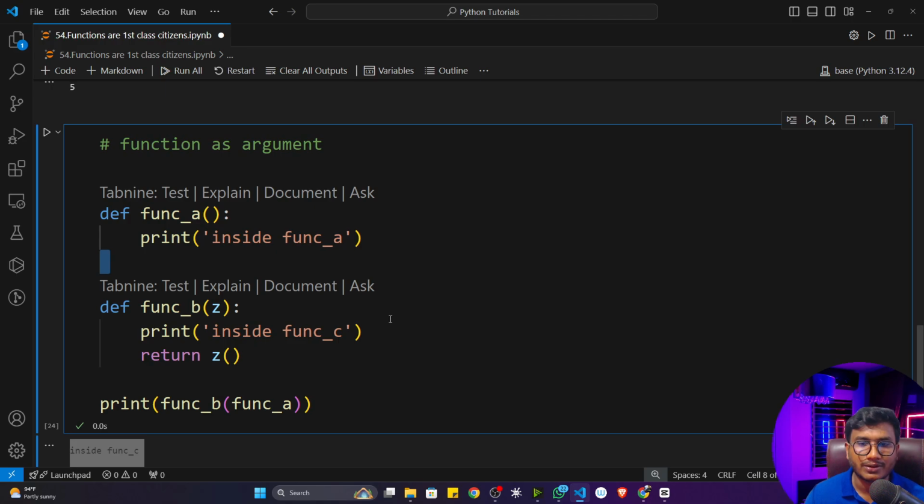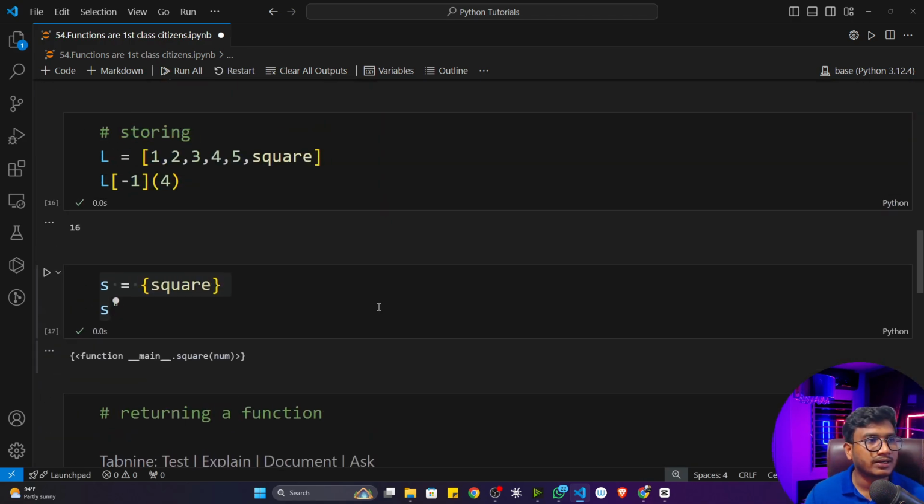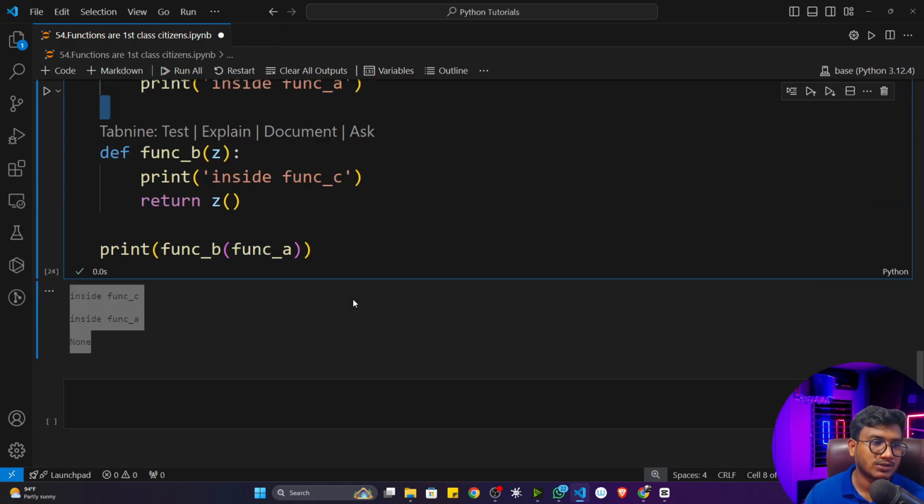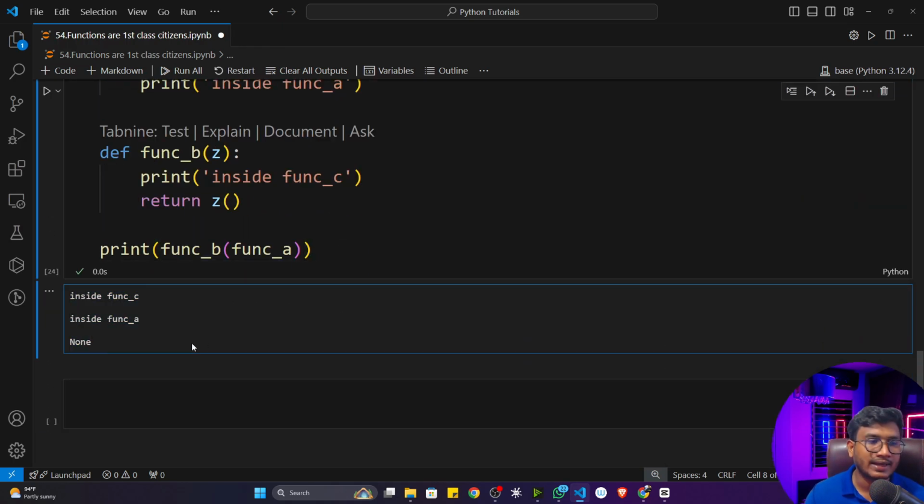It is also possible. So that's why we call this particular function a first class citizen inside Python, so that you can use this particular function like other type data. It is possible here. So this is another super important concept I just wanted to let you know.